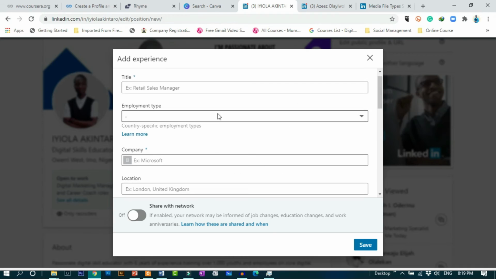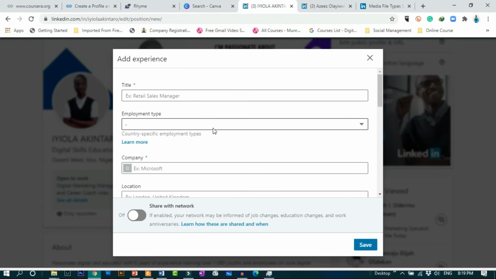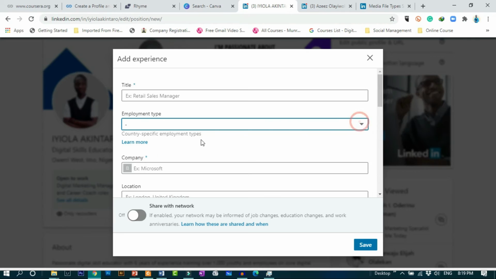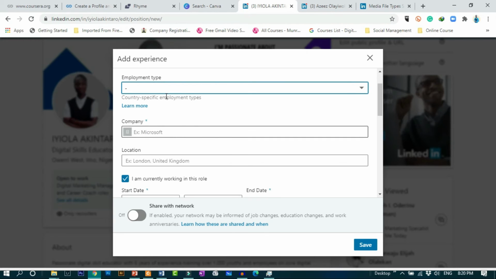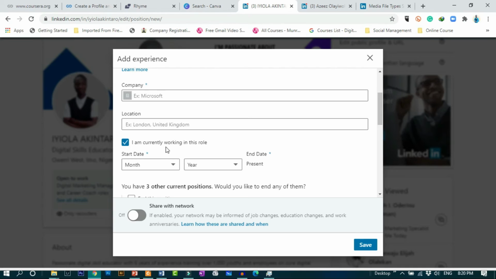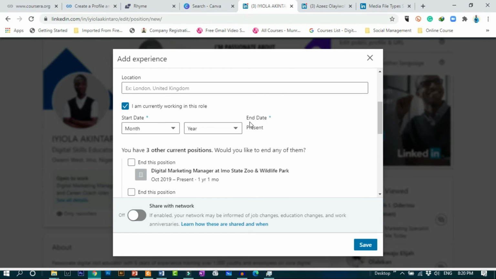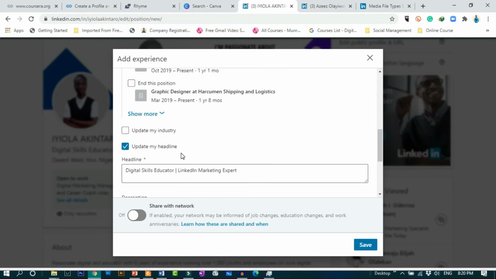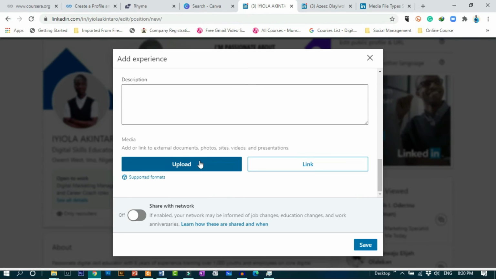So let me take that again. Add your title, the employment type. You can see whether it is full-time, part-time. You can add your company, although employment type is not important. You might not do that. Anytime you have these asterisks, they are very important. Your end date, you can include it, or you put present. You understand? You just leave it as present. Then you add your description and you upload.